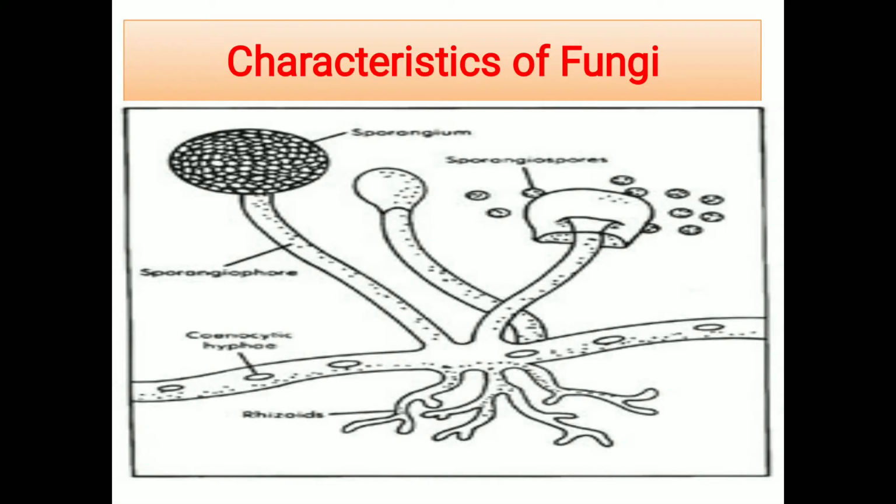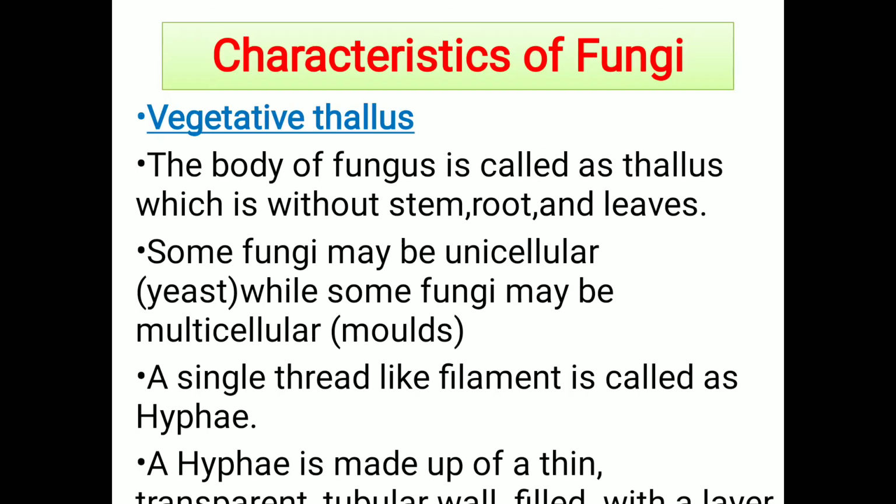Hello everyone. Today we are going to learn about the next topic, that is characteristics of fungi. First we discuss the first characteristic, that is the presence of vegetative thallus. Thallus means the whole body of a fungus without root, stem and leaves. They do not have any kind of root, stem and leaves. So it is called the vegetative thallus, that is the whole body of the fungus.